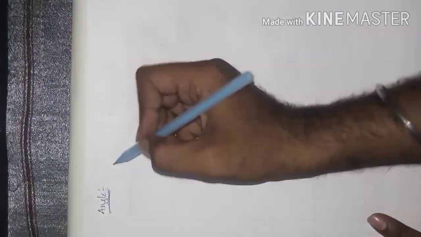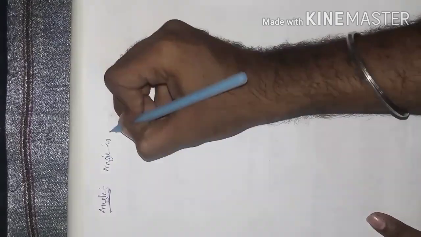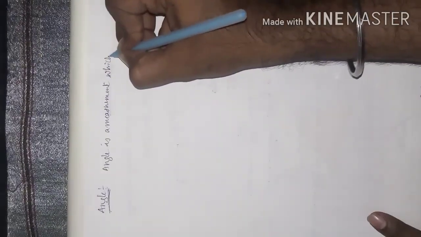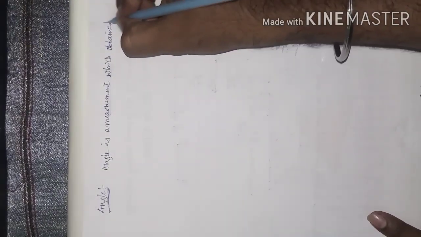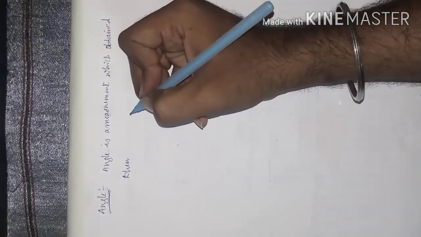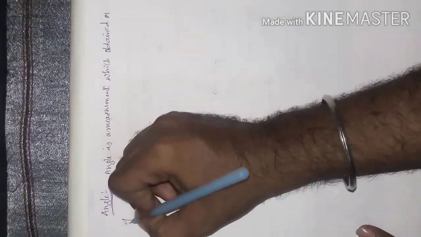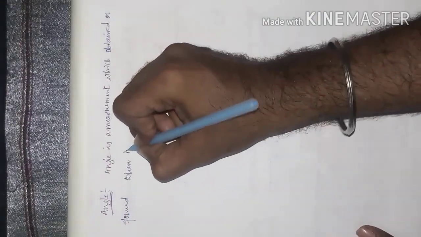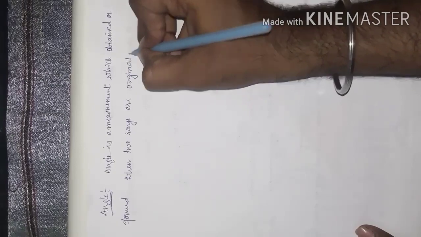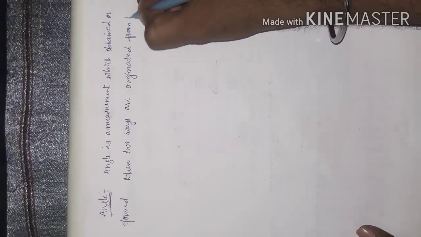Angle is a measurement which is obtained or formed when two rays originate from the same point.